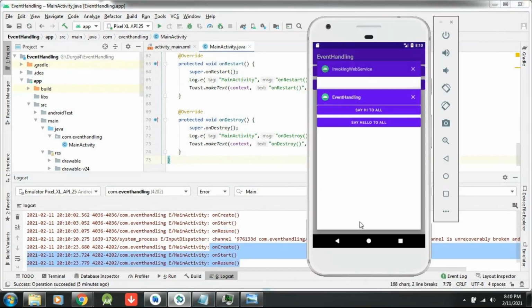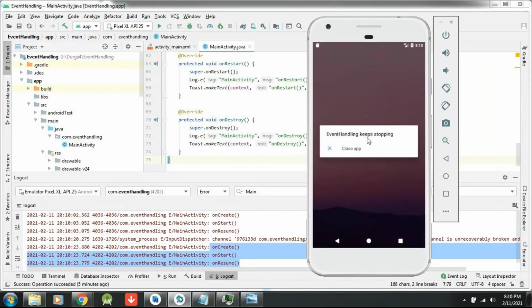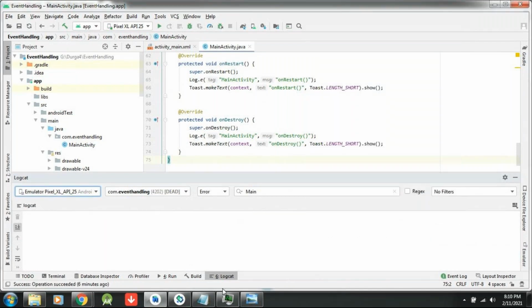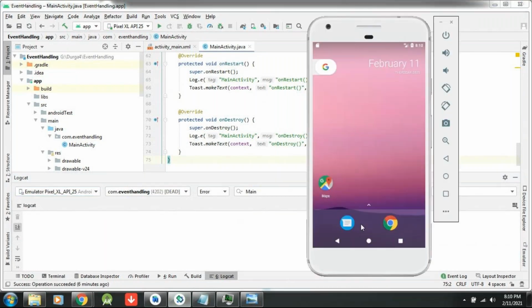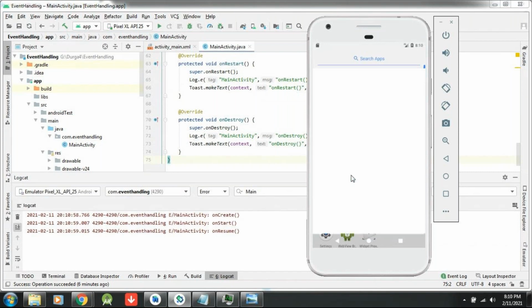Some internal application is launching, and that's the reason it keeps stopping. Close that. Once again, see here: onCreate, onStart, onResume.